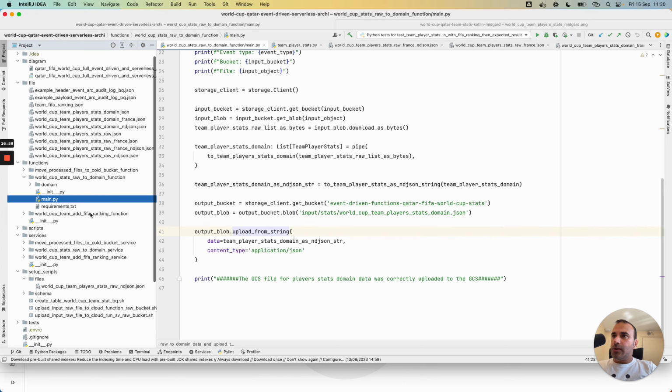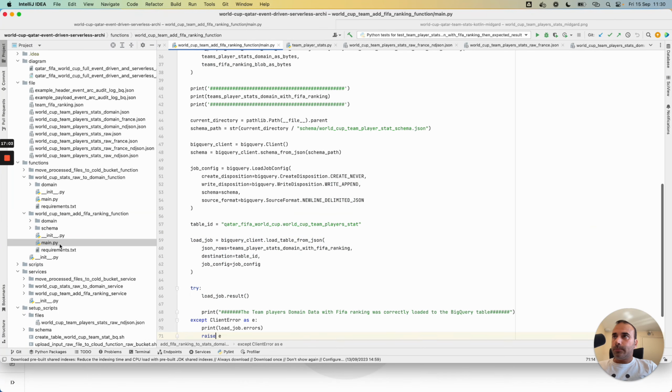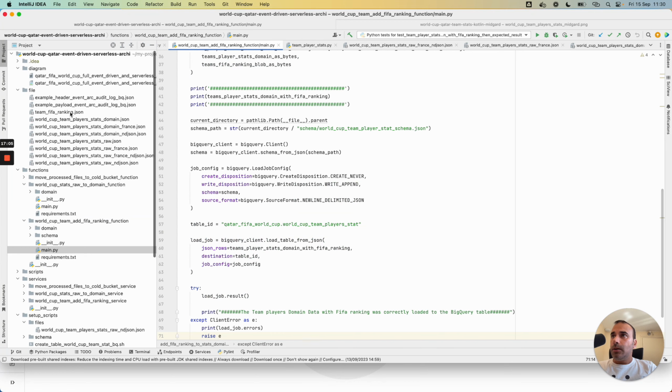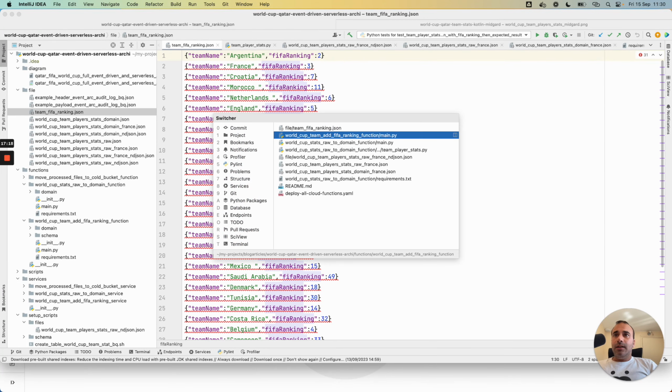I go to the second logic. For this logic, I will read this side input file. I have my raw data, and I retrieve this file that gives me the FIFA ranking per team. Then in the code,